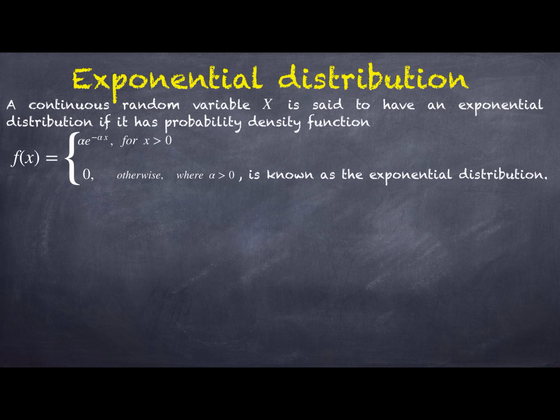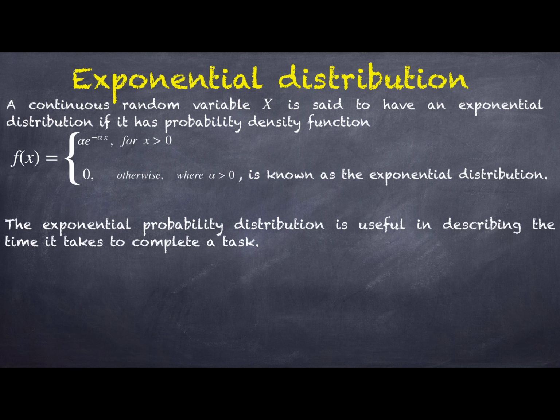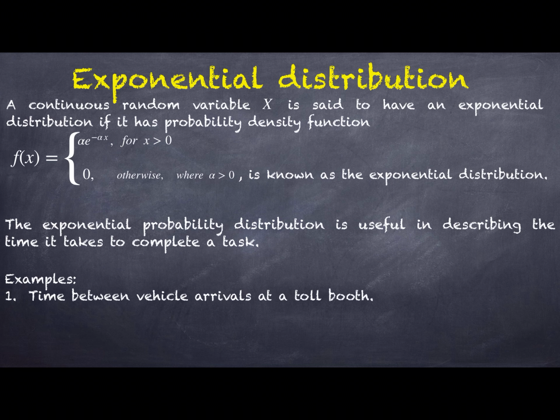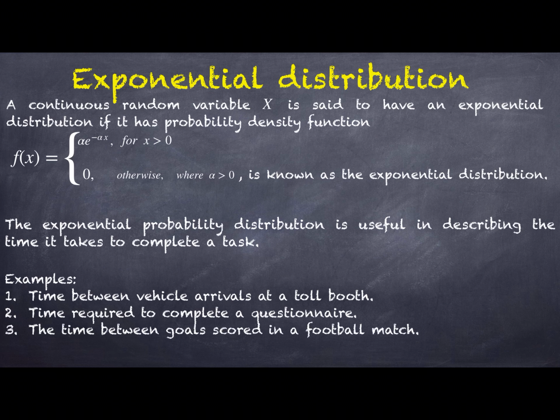Remember, where alpha is always positive. The exponential probability distribution is useful in describing the time it takes to complete a task. For example, exponential probability distribution may be used for random variables such as time between arrivals at a toll booth, time required to complete a questionnaire, time required to load a truck, and time between the goals scored in a football match. So these types of examples we can use the exponential distribution.